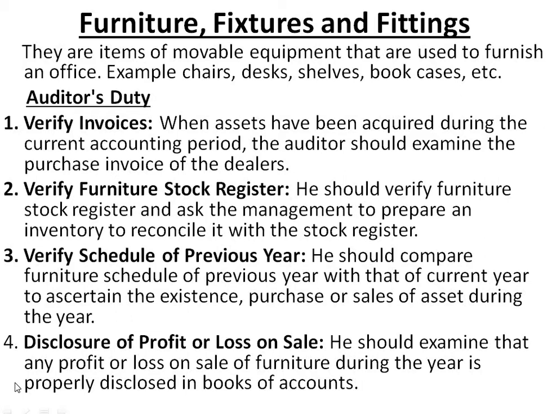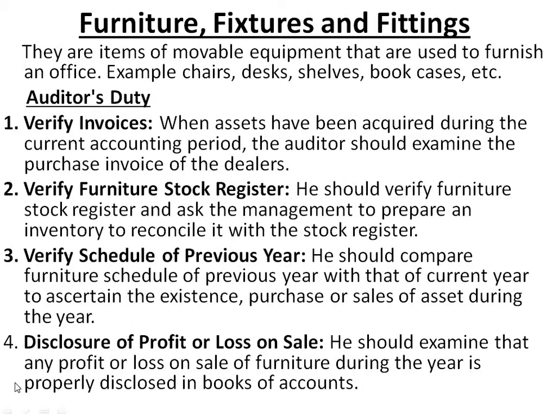When the asset has been acquired during the current accounting period, the auditor should examine the purchase invoice of the dealers. If the client says that he has purchased furniture worth say 5,000 rupees, how will the auditor check whether the company really purchased it? No doubt the furniture may be physically present, but it can be an old furniture shown as a new one purchased recently.